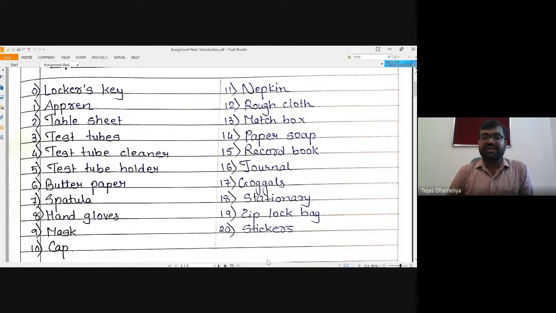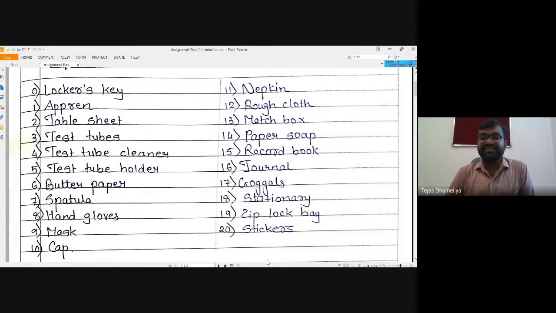You have to complete more than 25 practicals throughout the year, so you will require a journal of at least 150, 180, or 200 pages for your year. One side should be ruled with lines, and the other side should be blank. Goggles, safety goggles, and whatever stationery you require: pen, pencil, scale, black pen, blue pen.